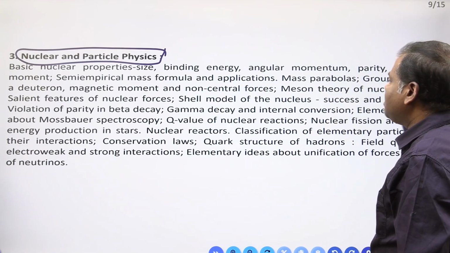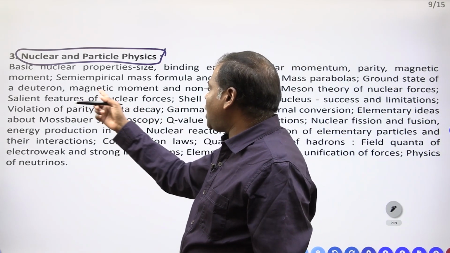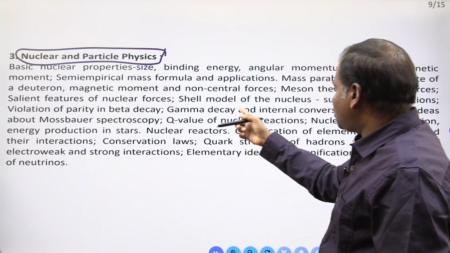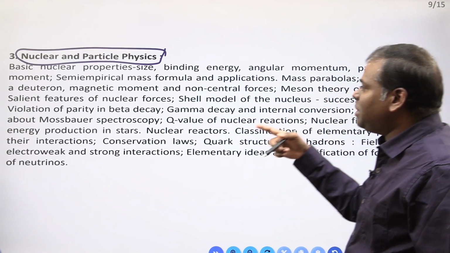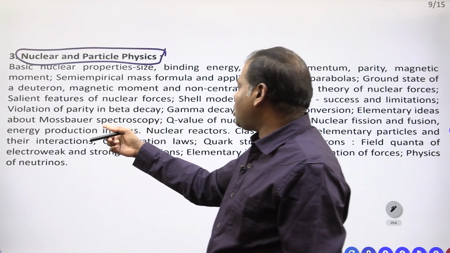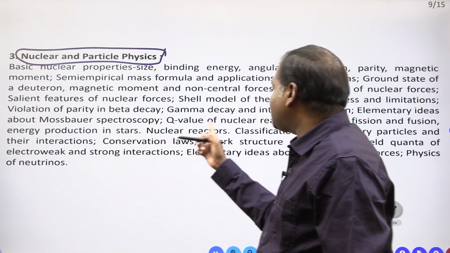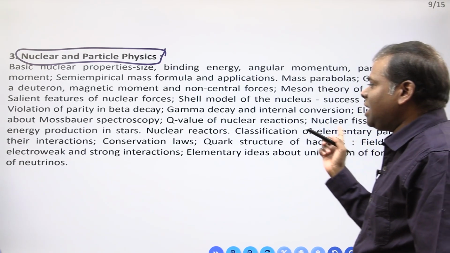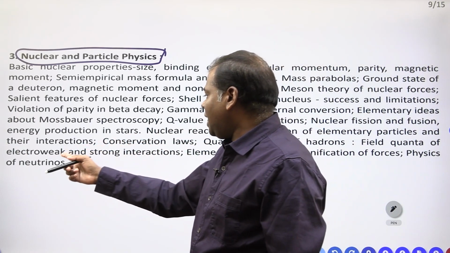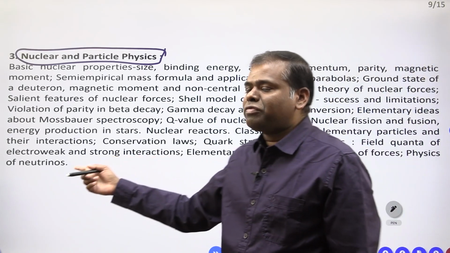Basic nuclear properties, binding energy, angular momentum, parity, magnetic moment, semi-empirical mass formula and applications, mass parabola, ground state of the deuteron, magnetic moment, non-central forces, meson theory of nuclear forces, salient features of nuclear forces, shell model of the nucleus, success and limitations, violation of parity in beta decay, gamma decay, internal conversion, elementary ideas about Mossbauer spectroscopy, Q values of nuclear reactions, nuclear fusion, energy production in stars, nuclear reactors, classification of elementary particles and their interactions, conservation laws, quark structure of the hadrons, field quanta of electroweak and strong interactions, elementary ideas about the unification of forces, physics of neutrinos.